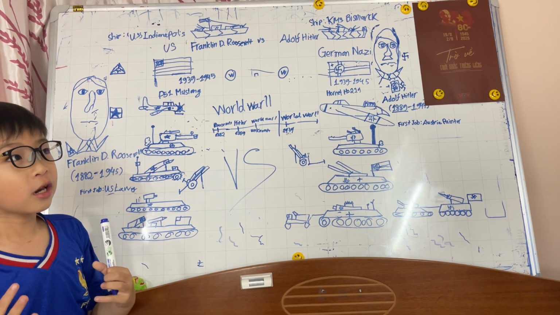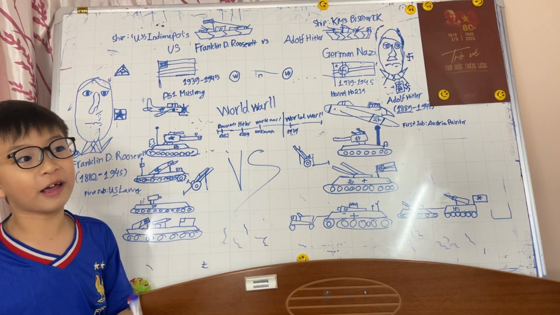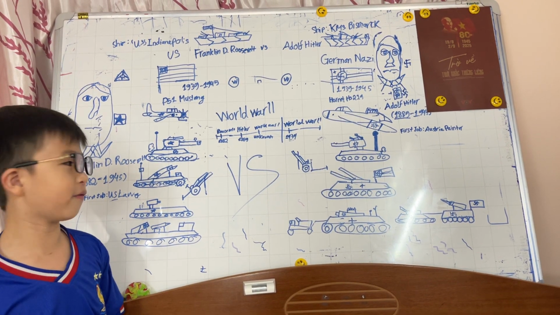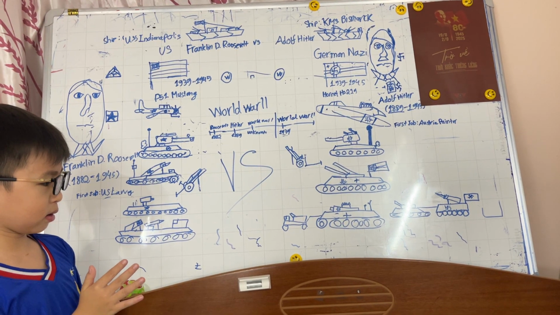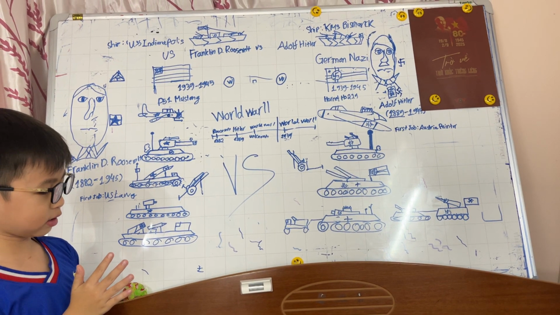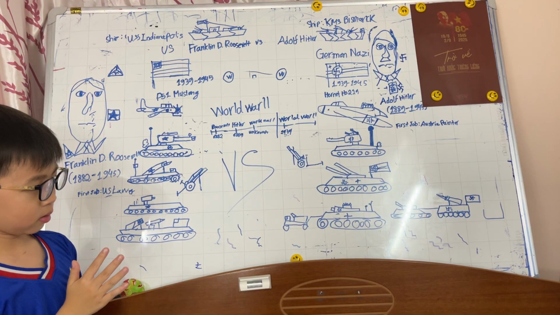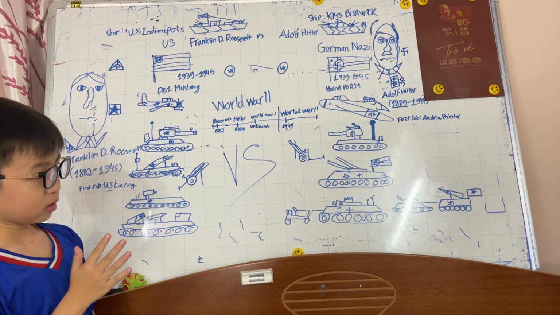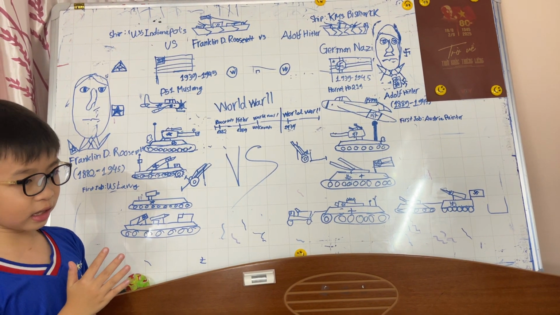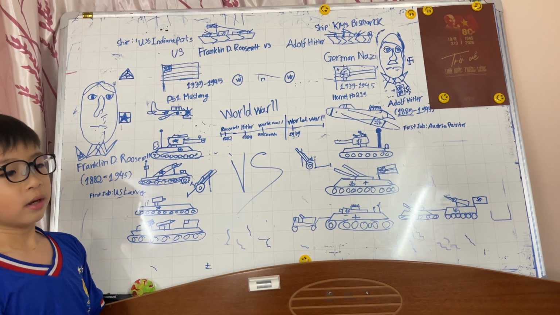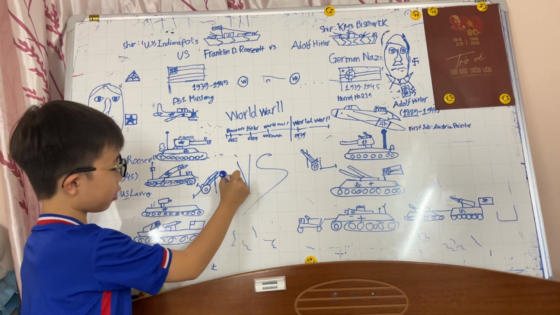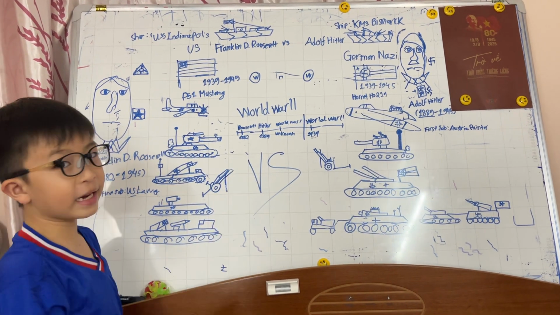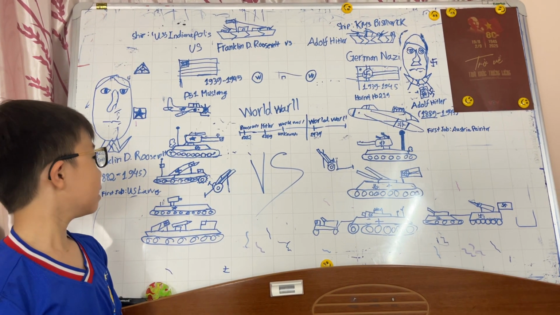I cannot tell you how far they can fly because they fly really far. So we can think about the distance, maybe about 60 kilometers. Maybe super far to shoot a target right in the middle of it.